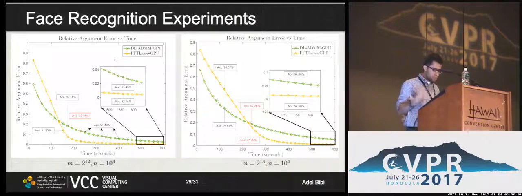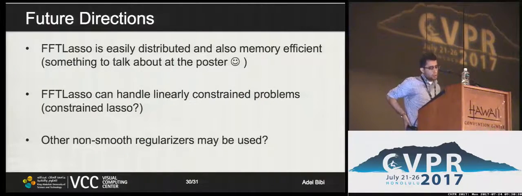FFTLasso converges to much better solutions than ADMM for a fixed amount of time. And this also verifies why going to large scale is really important, because as you can see, going from 2 to the 12 to 2 to the 13 pixels, we jump from 92 to 97% accuracy in recognition rate. So to sum up, FFTLasso is easily distributed. It's also memory efficient, which is something we can discuss later on. And it can naturally handle, of course, linear constraints without adding any complexity.